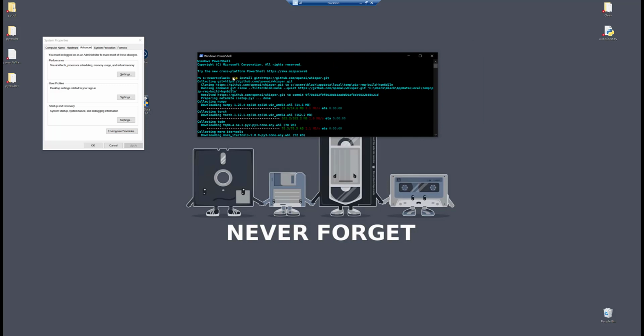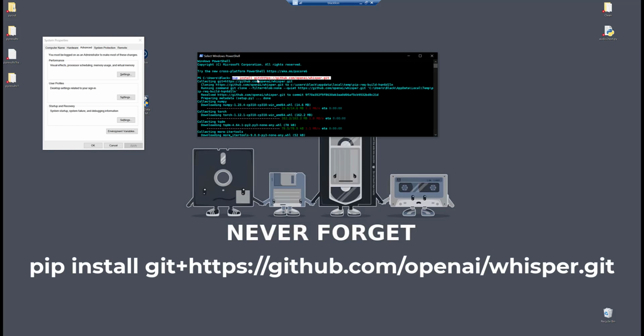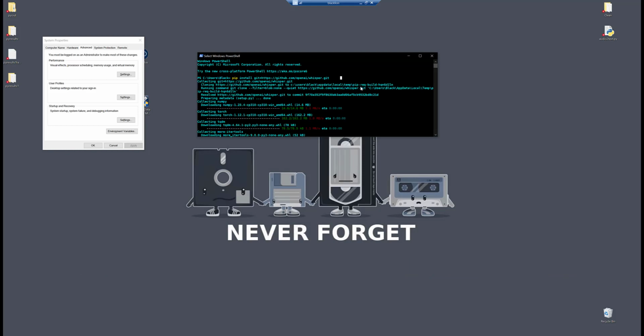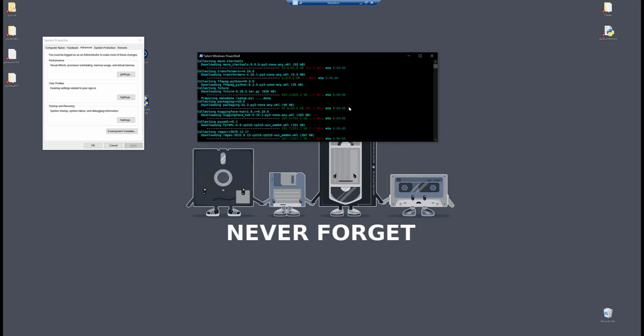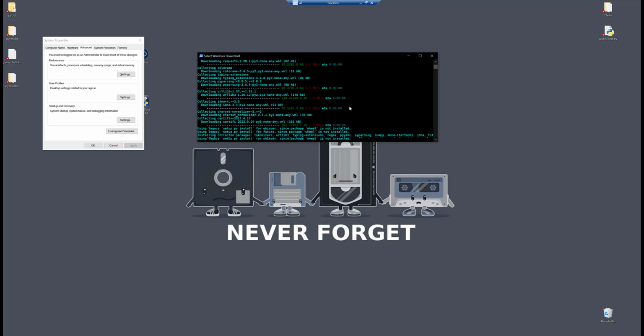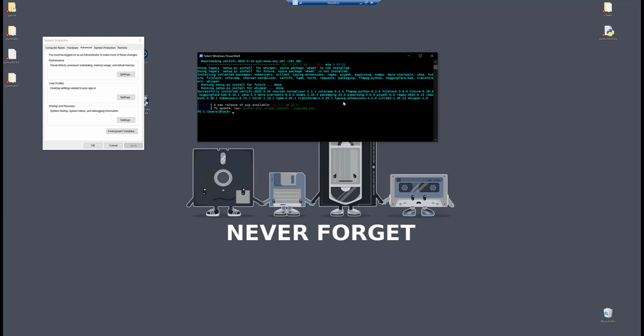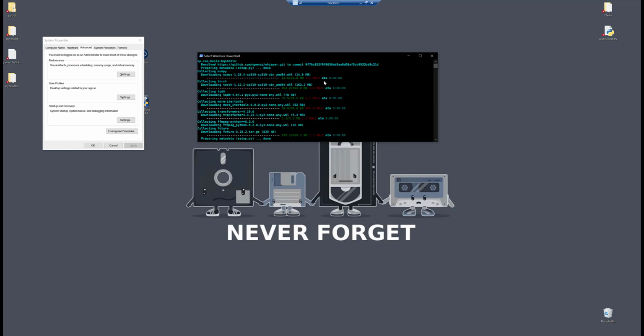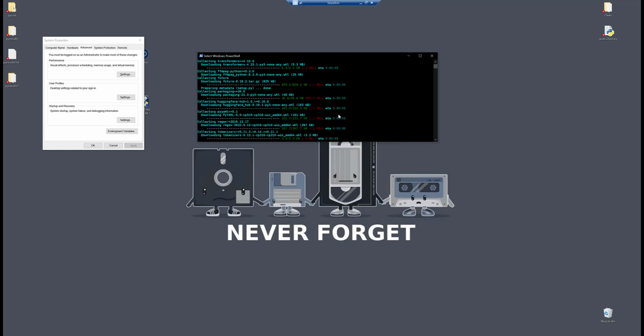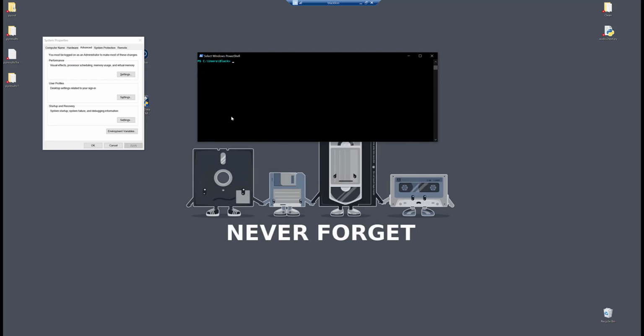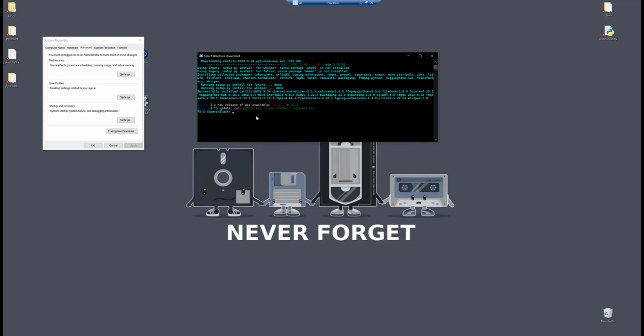Simple install. So what you're going to type is pip space install space git plus https://github.com/openai/whisper.git. At this point, it's going to launch the download and the install. And I left this up to show you just how much stuff is going to pop up. This is going to install any dependencies, all that sort of stuff, but it is going to have a bunch of different status bars. Just let that run.